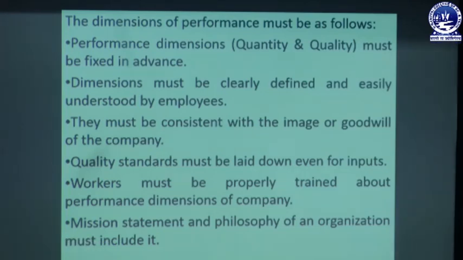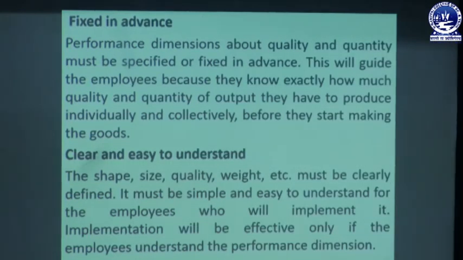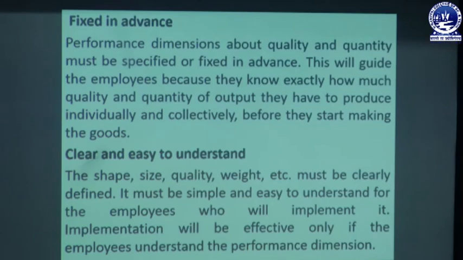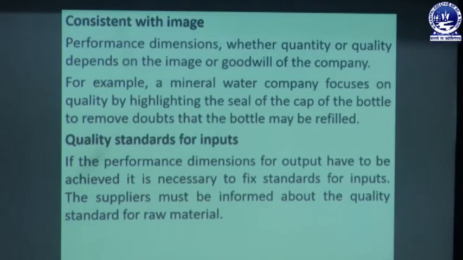Next one is that the mission statement and philosophy must be included in the organization. It must be fixed in advance. That means both quality and quantity must be specified or fixed. This will guide the employees, because they know exactly what quality or quantity of output has to be produced individually and collectively. Second, clear and easy to understand. The shape, size, quality, weight must be clearly defined. It is simple and easy to understand for all the employees who will implement it, and it will be more effective only if employees understand the performance.